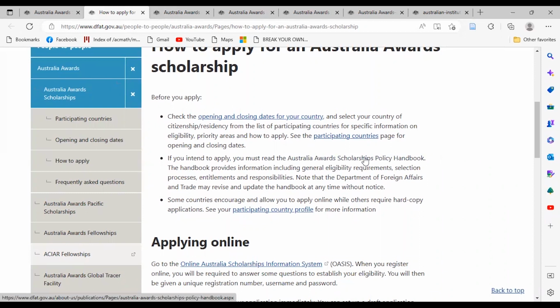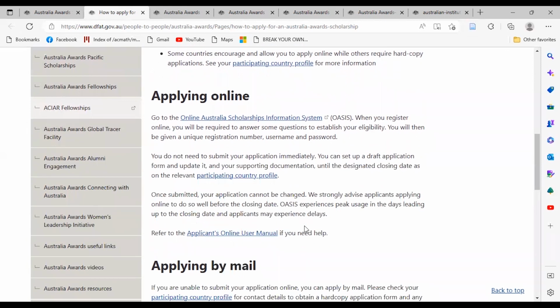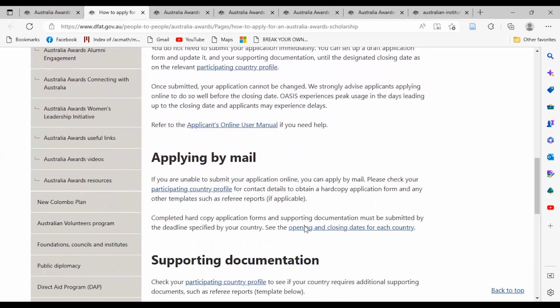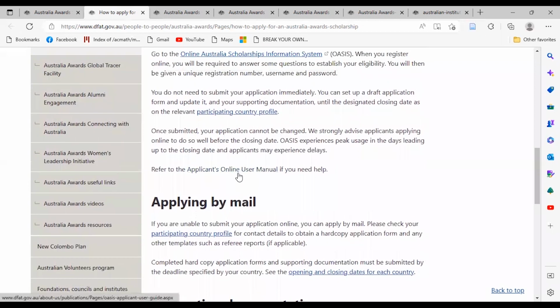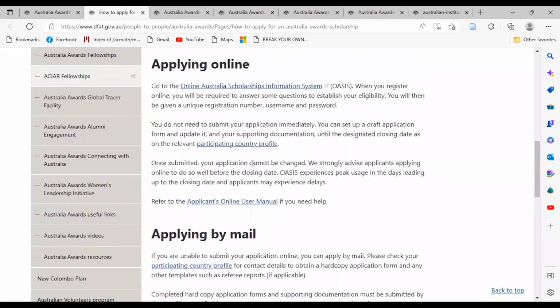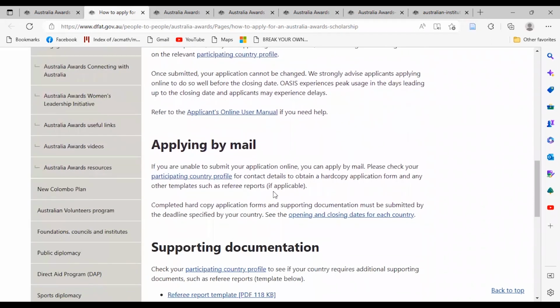You can go through it and read, and you will get to know all the information about general eligibility requirements, selection process, entities and responsibilities, your OASIS information system or application system. This is where you can now do your applications. All the applications, you can submit by applying online, or you can also apply by mail, but this depends on the participating country profile. So see if the participating country profile allows you to apply online or by sending mail.